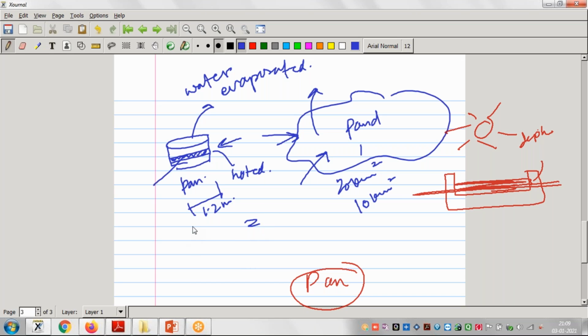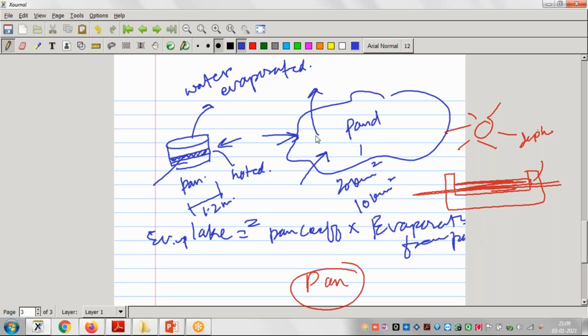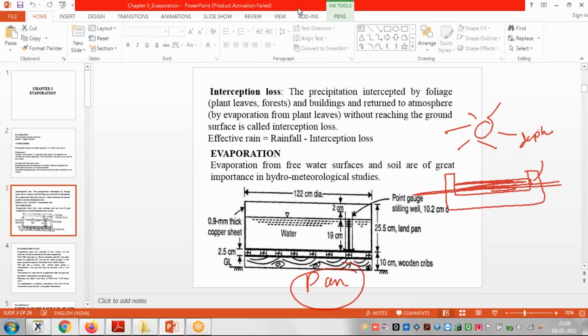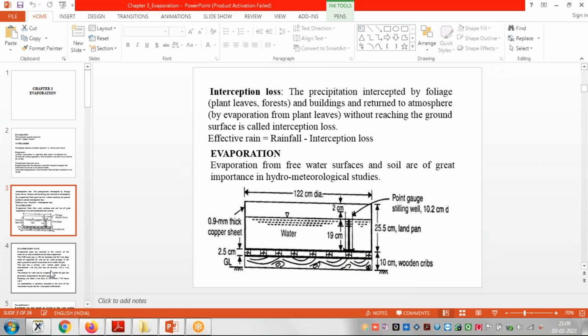We have some coefficient, like the formula: evaporation of lake is equal to pan coefficient multiplied by the evaporation from pan. We will see this in detail in the coming slides. So the pan is just an instrument which is used to measure the evaporation loss.